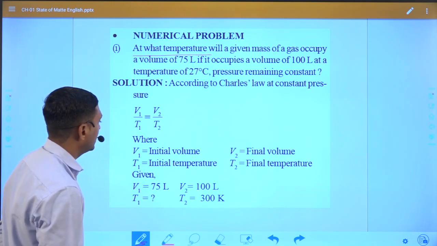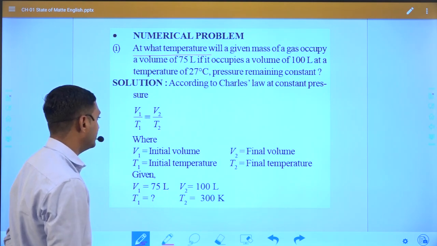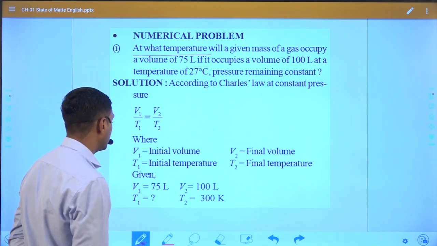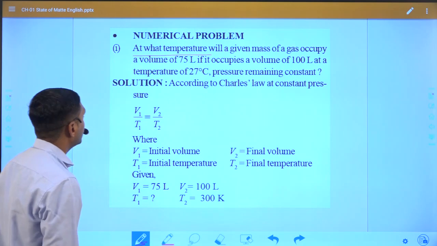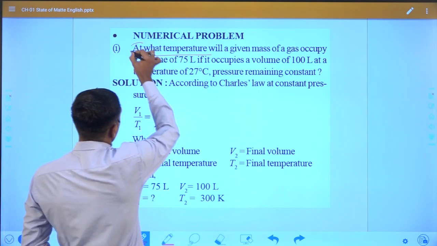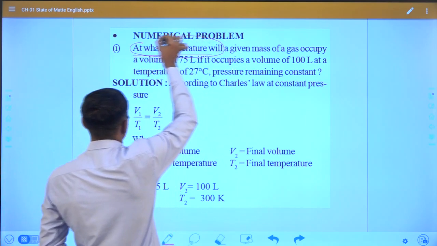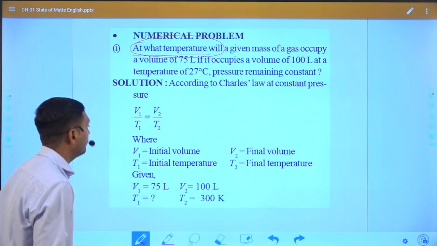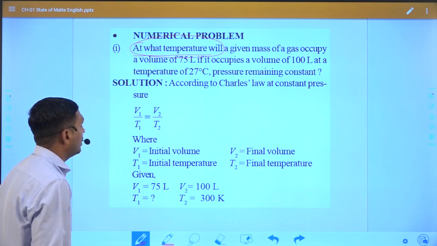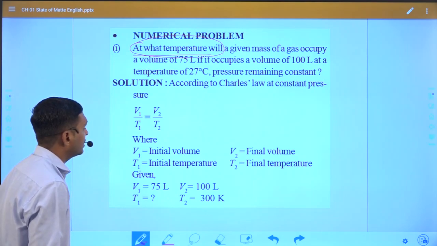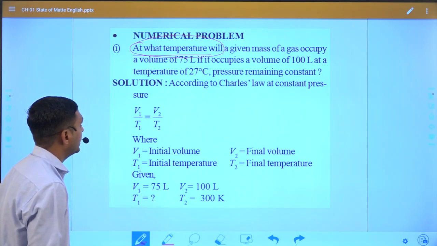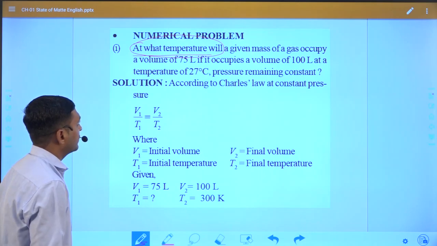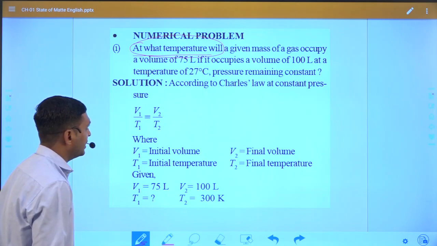That means in this example we have to find the temperature.